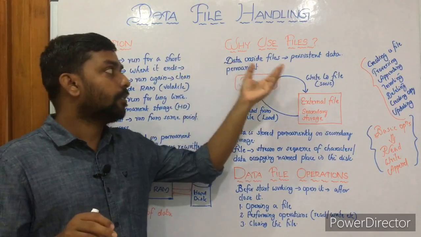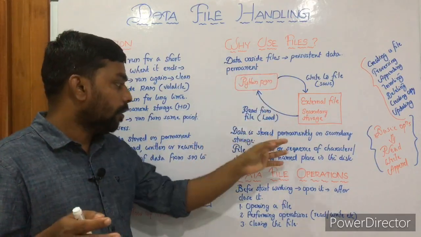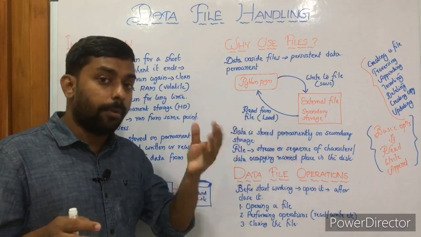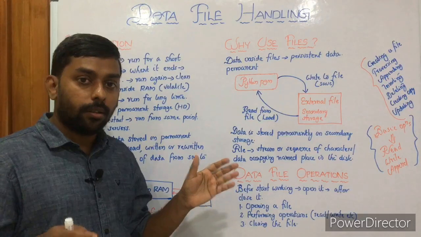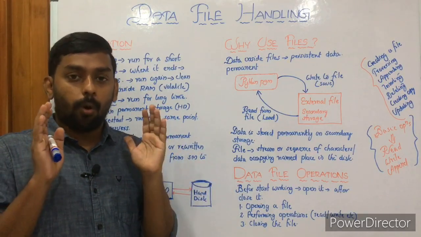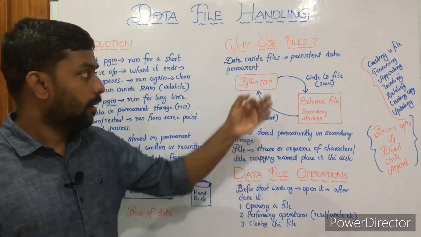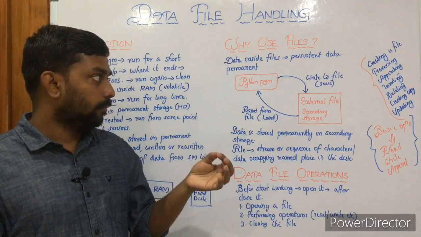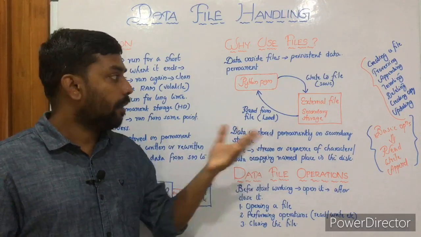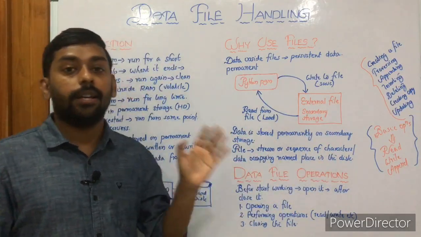Then why use files? For permanent storage or persistent data. Then the formal definition: a stream or sequence of characters or data occupying a named place in memory. Then data file operations: just like with any real-world entity, first you have to open, then you can perform operations, and finally you have to close it. Then additional operations: creating, traversing, appending, inserting, deleting, creating a copy, and updating. We will be focusing mainly on read, write, and append operations.